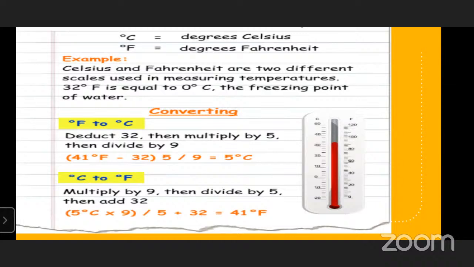That is, (F minus 32) into 5 by 9, and we get the degrees centigrade. So the formula for Fahrenheit to degrees centigrade conversion is (F minus 32) into 5 by 9, which is equal to degrees centigrade.